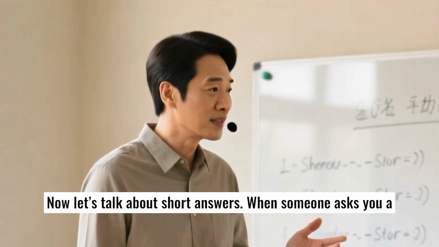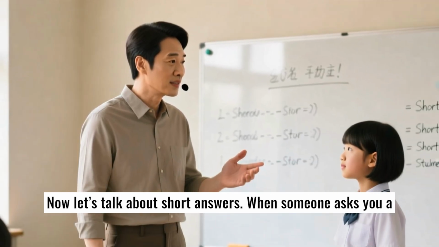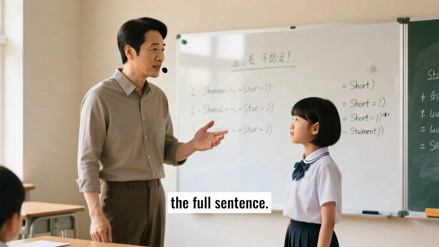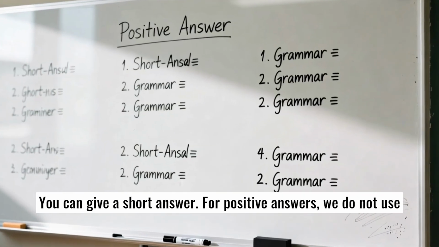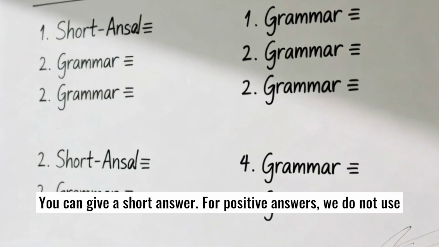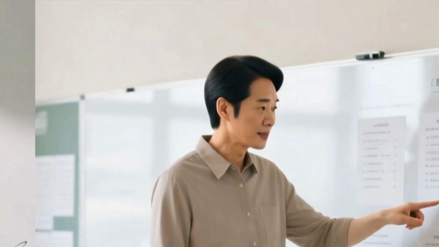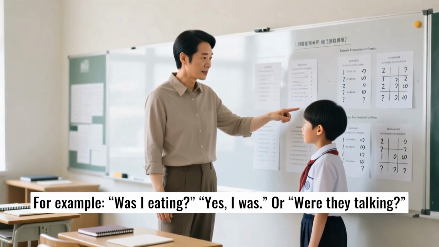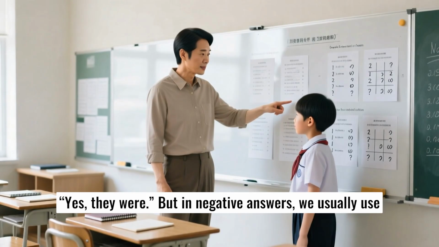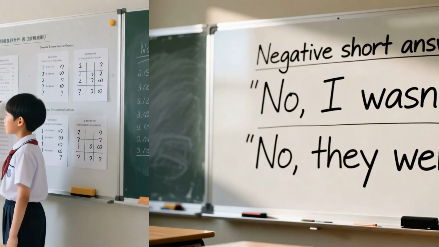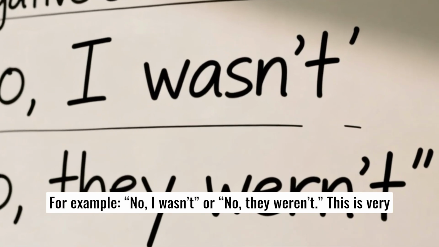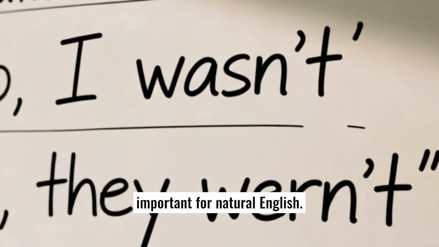Now let's talk about short answers. When someone asks you a question in the past continuous, you don't always need to repeat the full sentence. You can give a short answer. For positive answers, we do not use contractions. For example, was I eating? Yes, I was. Or were they talking? Yes, they were. But in negative answers, we usually use contractions. For example, no, I wasn't, or no, they weren't. This is very important for natural English.